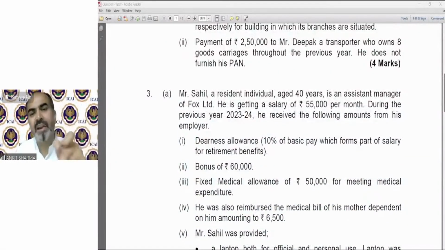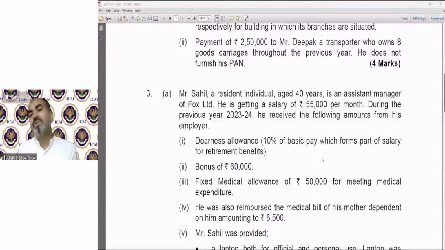He is getting a salary of 55,000 per month. During the previous year 23-24, he received the following amounts from his employer: dearness allowance, and the dearness allowance is 10% of basic pay, which forms part of salary for retirement benefits.